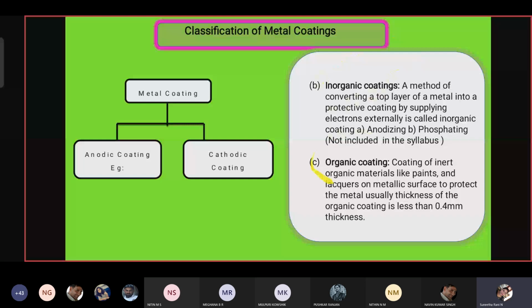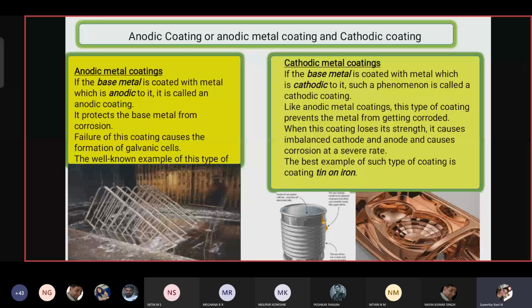When it comes to the coatings, we have two different types: anode metal coatings and cathode metal coatings. The anode metal coating is where the coating metal acts as an anode to the base metal. Coating with that type of metal is called anode metal coating. Cathode metal coating is the metal which acts as a cathode. Using that metal to coat the surface of a base metal is called cathode metal coating. So this coating's first process is galvanization.